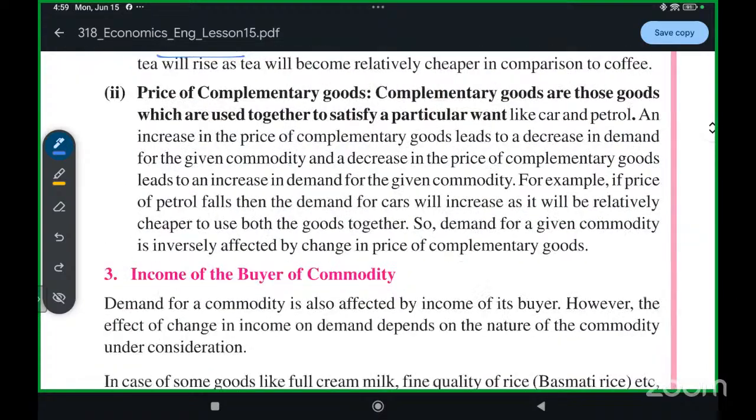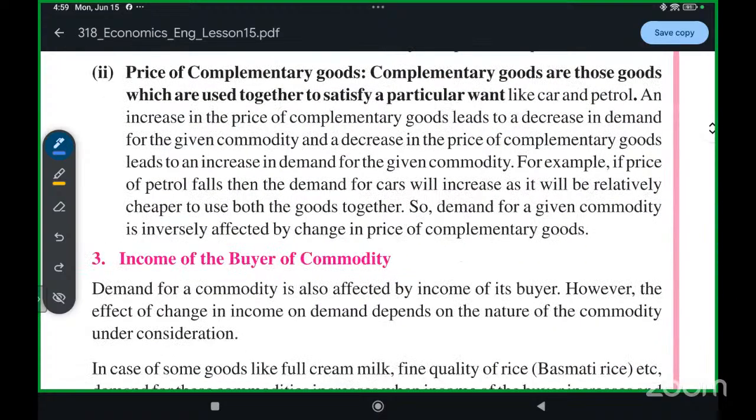Okay, now price of complementary goods. What are complementary goods? Complementary goods are those products that you have to use when you are using a product. For example, I am buying a car, or I have to drive a car. Now, can I drive a car without petrol?